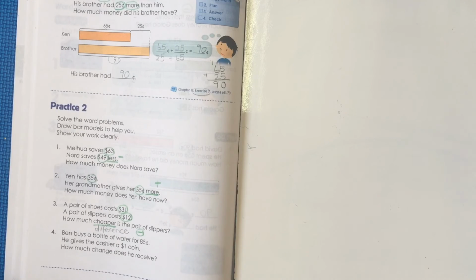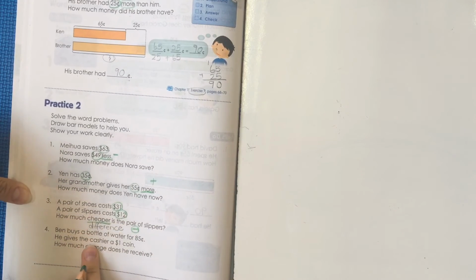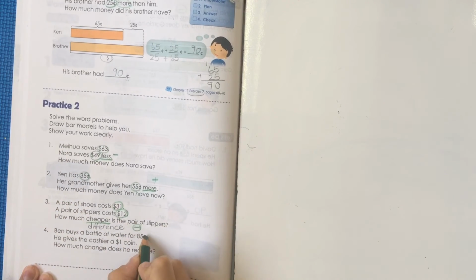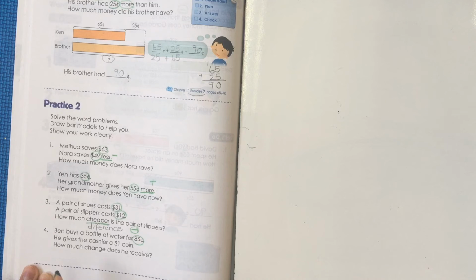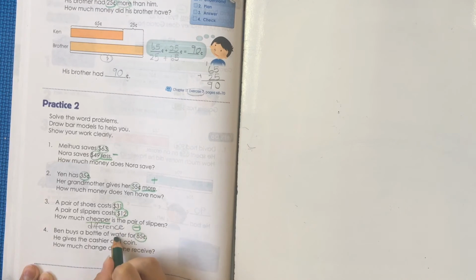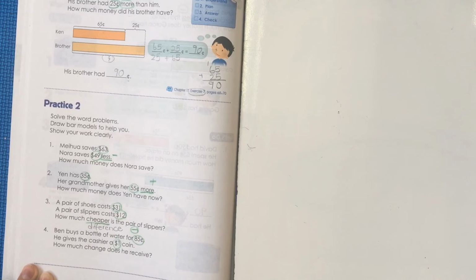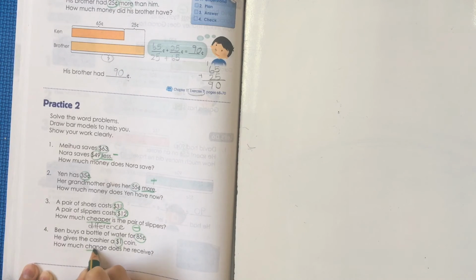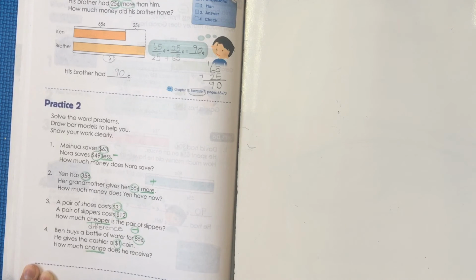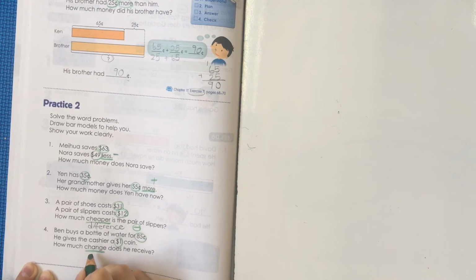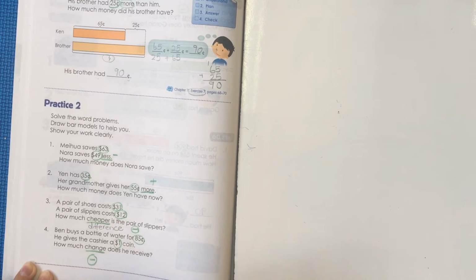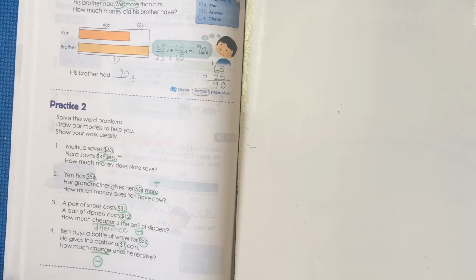Let's do the last one. Ben buys a bottle of water for 80 cents. He gives the cashier a $1 coin. How much change does he receive? And I can underline this word because just yesterday we learned about giving change. And what kind of sum did we do when we were giving change? We did a subtraction sum when we were giving change.